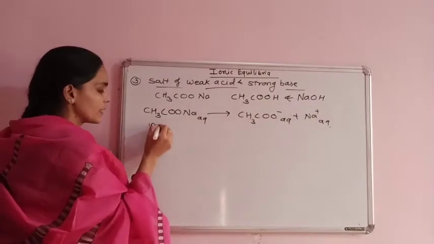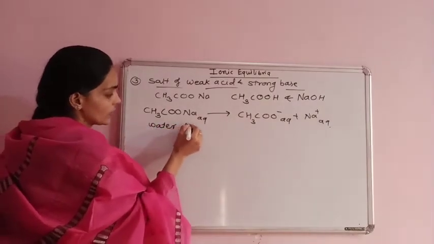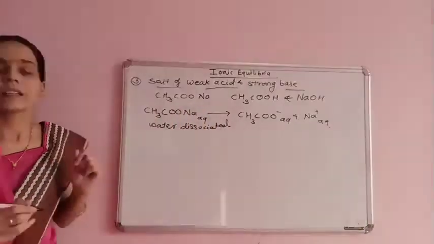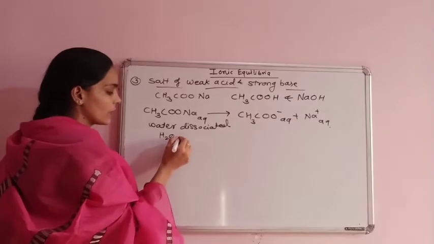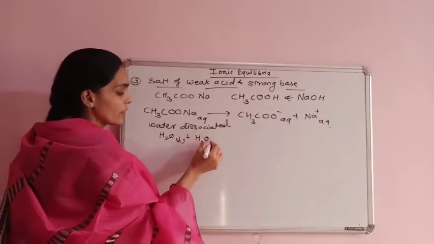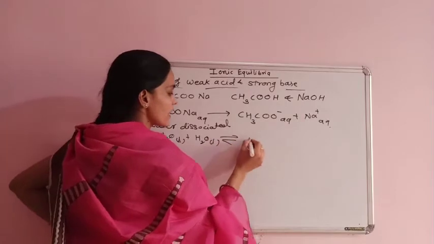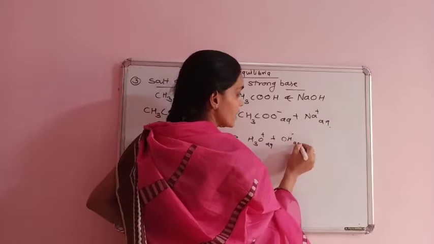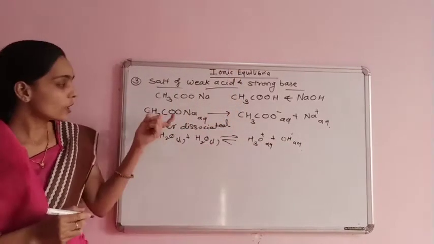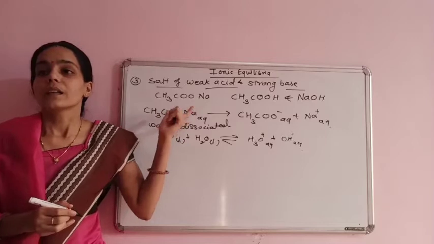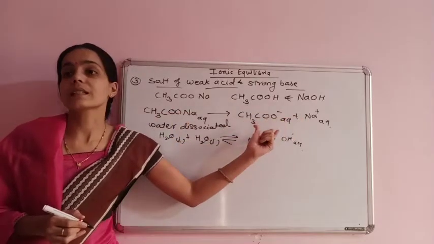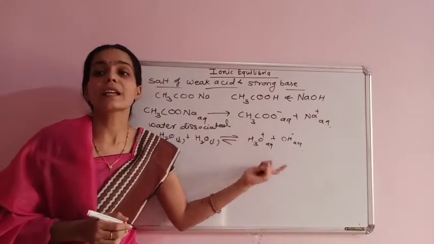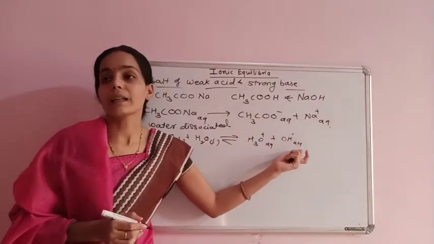Water dissociates slightly, H2O liquid gives hydrated ion in aqueous medium plus OH- ion in this aqueous medium. Solution of the sodium acetate contains Na+ and CH3COO- ions. It also contains hydrated, that is H+ ion, and OH- ion.